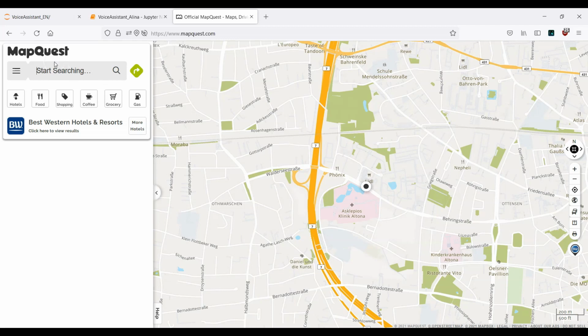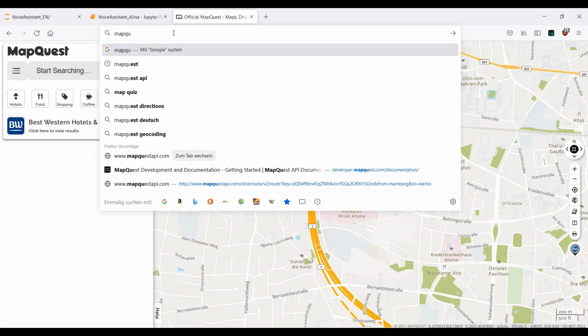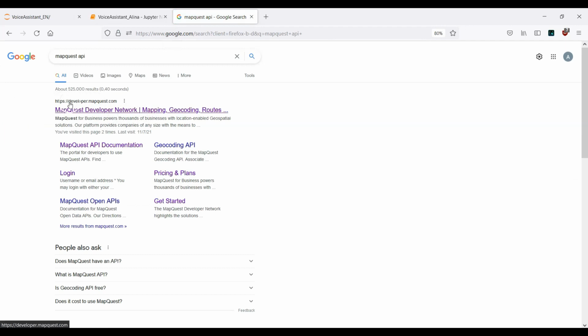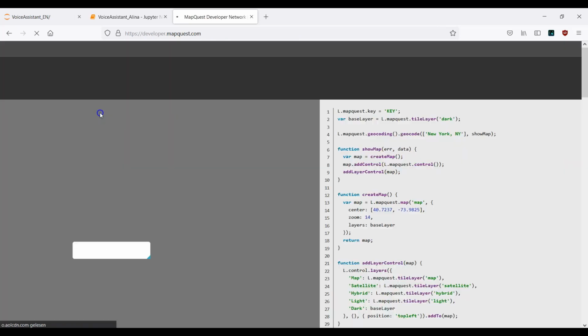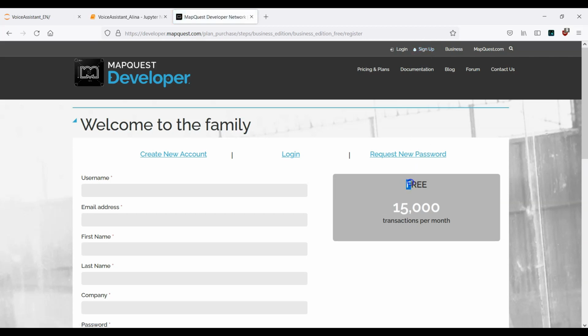Then the same procedure as in the last videos. So for now, let's go ahead and type in Mapquest API. Click on enter, then make sure you go to this website, developer.mapquest.com. This is what we need to do now. So let me just sign out. So you will see this interface here. And what you need to do now is, as always, sign up to this website. Again, this is free. You see it here.